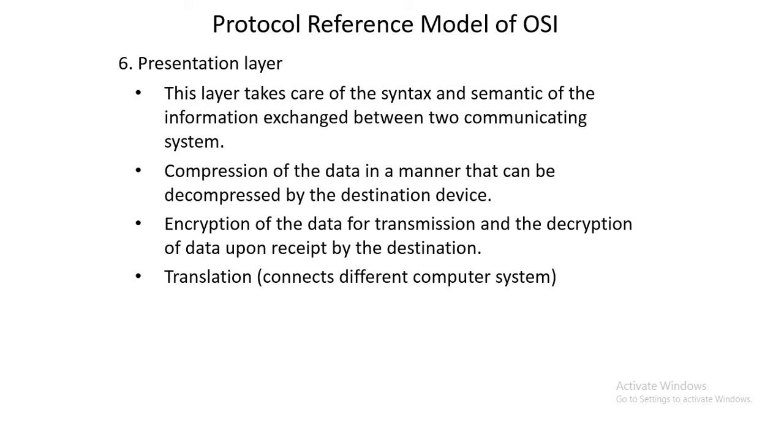Again, there is a compression of data. If your data is very large, we just make a RAR file and then attach that file to the mail. This is known as compression. We compress the data and then forward it. Whenever the receiver receives this RAR file, the receiver will unzip it and get the original message.